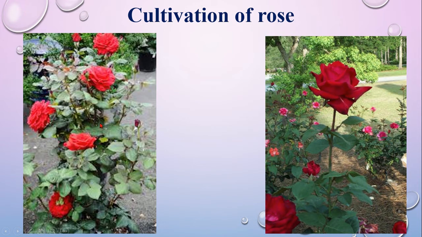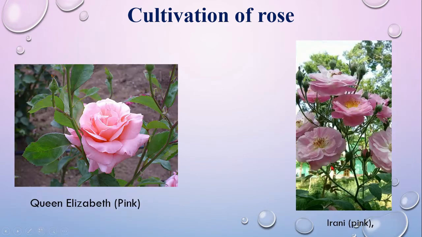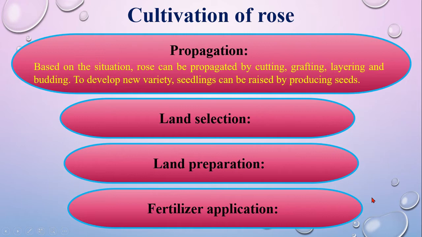These are some pictures of rose flowers and their plants: deep red and light red. This one is the pink Queen Elizabeth, and this one is the pink Irani rose variety. Propagation: based on the situation, rose can be propagated by cutting, grafting, layering, and budding as well. To develop new varieties, seedlings can be raised by producing seeds.